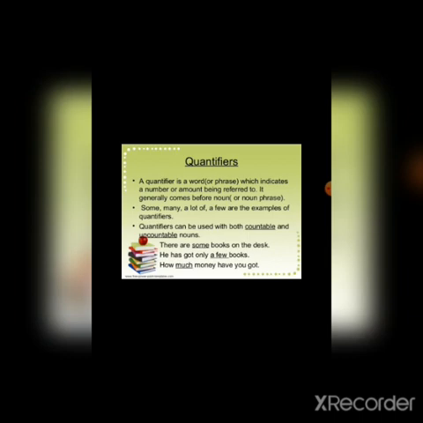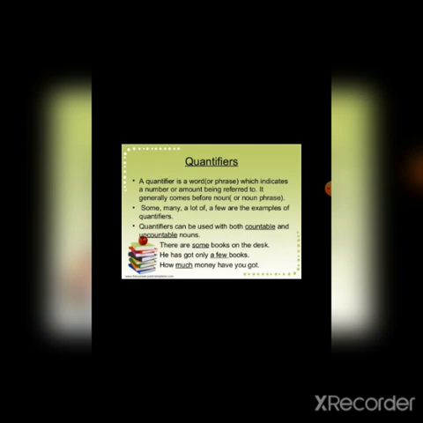So what is a quantifier? A quantifier is a word which indicates a number or amount being referred to. It generally comes before a noun. Some, many, a lot of, a few are examples of quantifiers. Quantifiers can be used with both countable and uncountable nouns. There are some books on the desk. He has got a few books. He has got only a few books. How much money have you got?